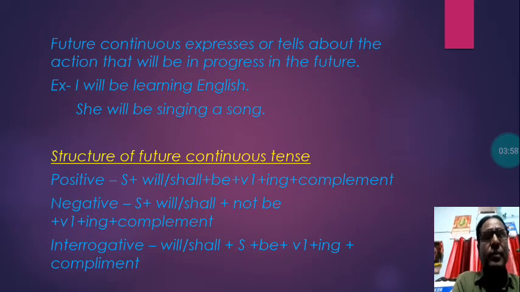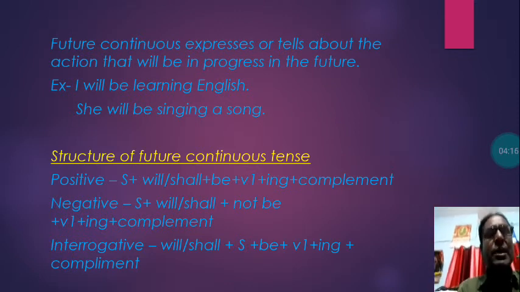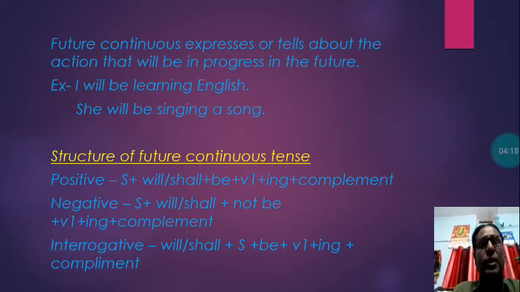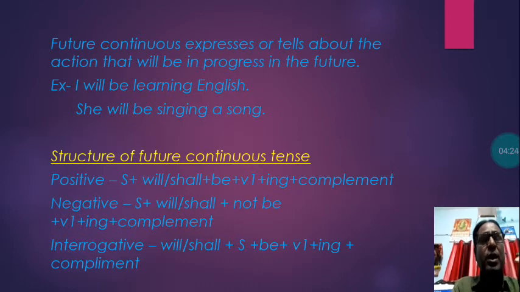Negative will be subject plus will or shall plus not be. Here in positive, not was not there. Here in negative, you have to use not be. We shall exemplify that later. So in negative, it is subject plus will or shall plus not be plus the ing form of the verb and then the complement.